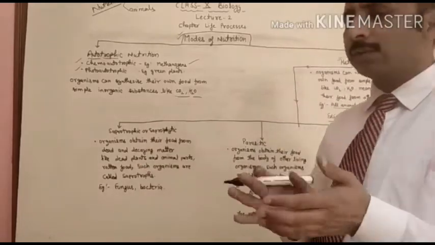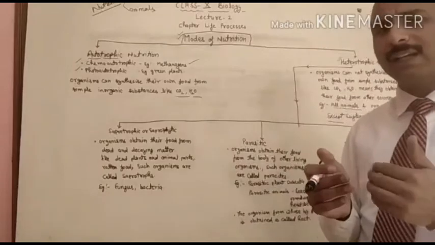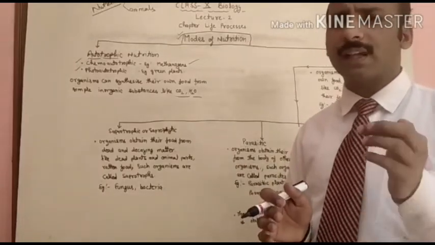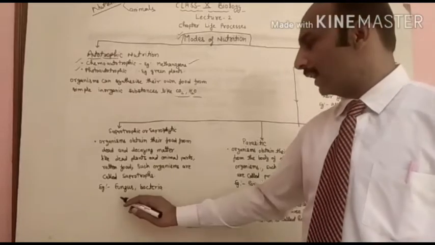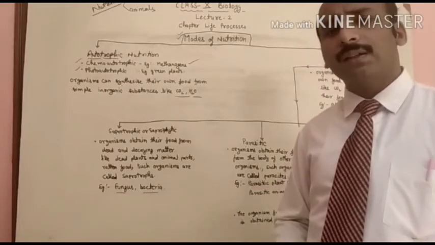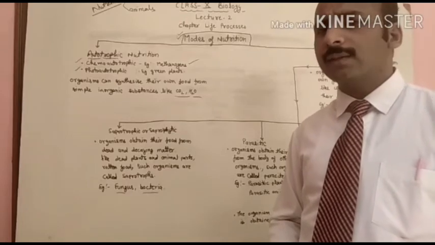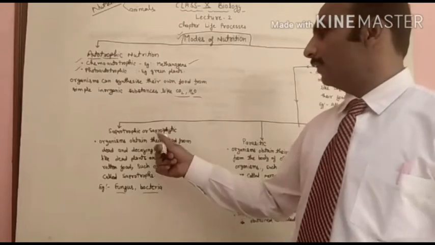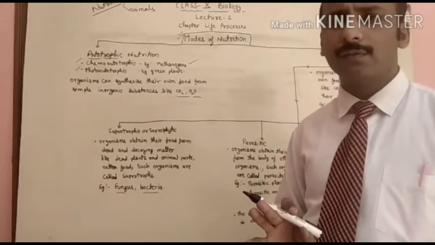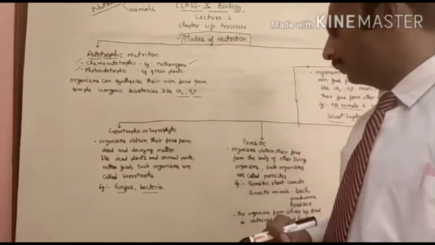Means those organisms which obtain their food from dead and decaying matter. That type of the nutrition is called saprophytic, saprotrophic nutrition. The examples are the fungus and bacteria. Always they will take their food from dead and decaying matter.